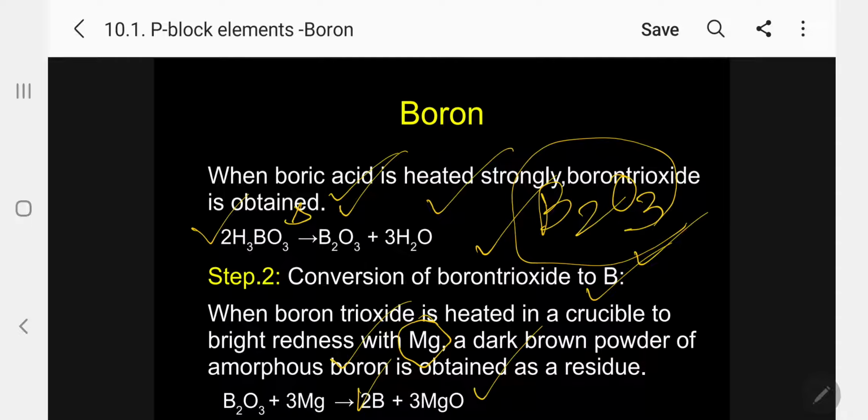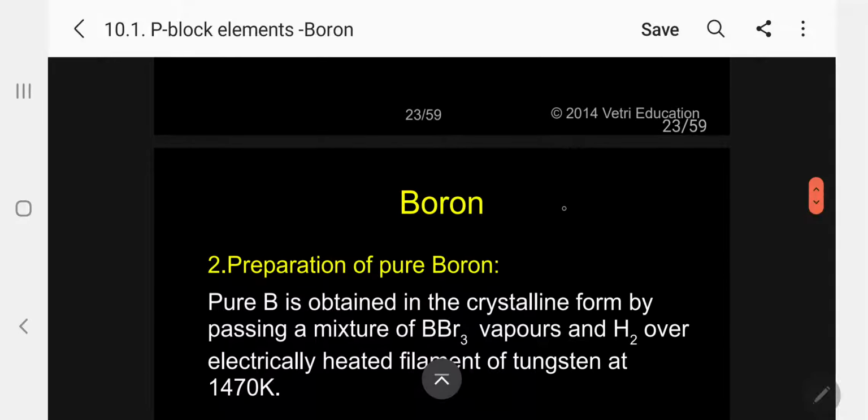So from colemanite, we are converting into borax in the first step, and borax heated gives boron trioxide. In the second step, when you treat boron trioxide with magnesium at redness, it undergoes reduction. That means the boron is getting isolated and MgO is forming. Kindly follow. This is the second step.